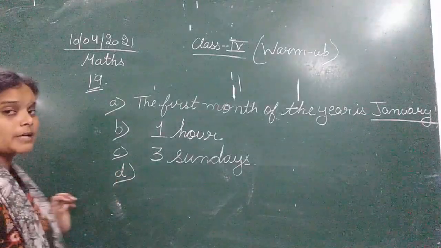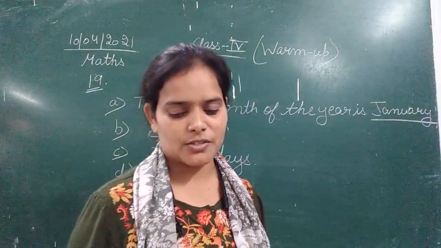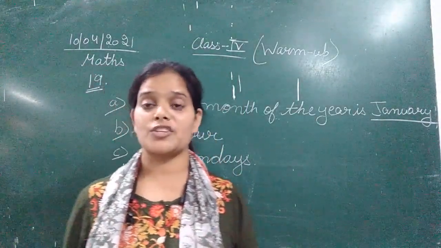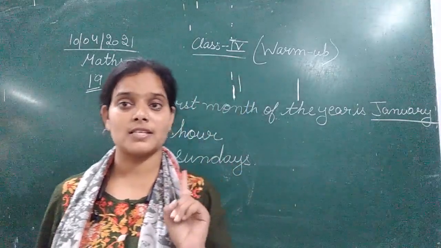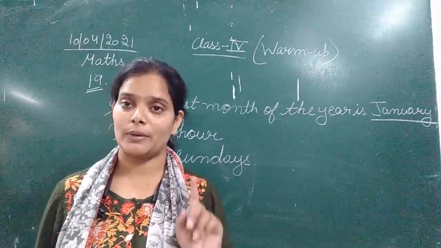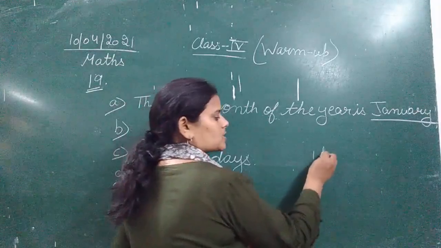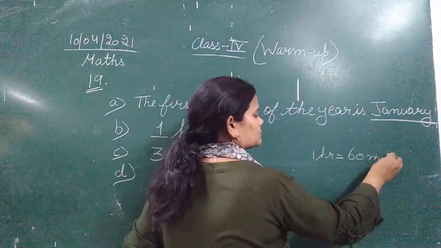Part D. 180 minutes makes dash hours. 180 minutes is how many hours? See, 1 hour is equal to 60 minutes. So 180 minutes is equal to how many hours? That we need to calculate.